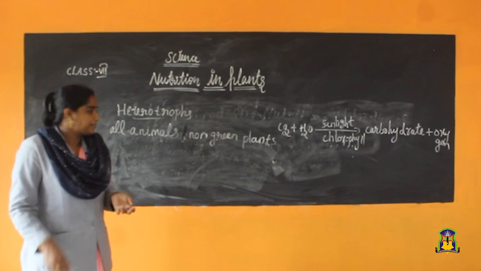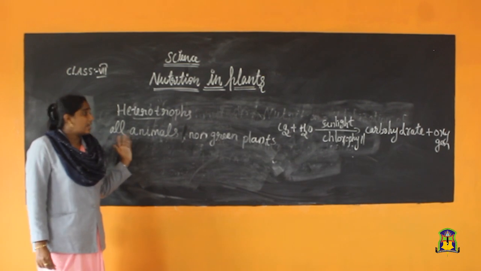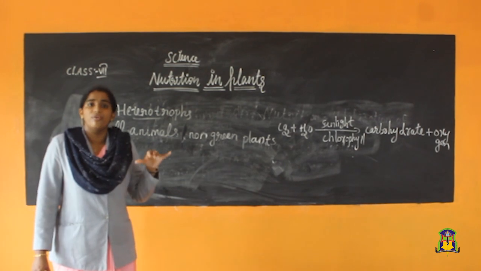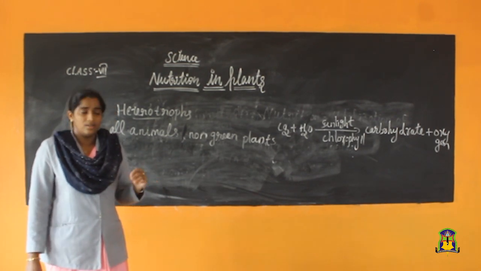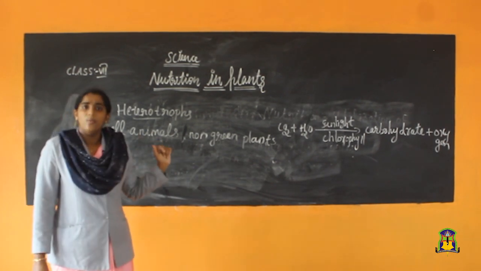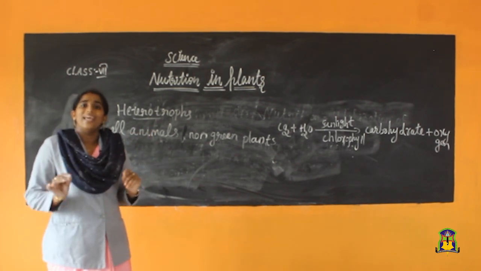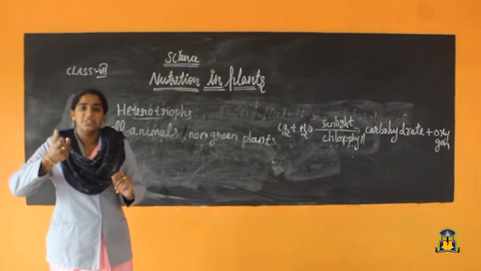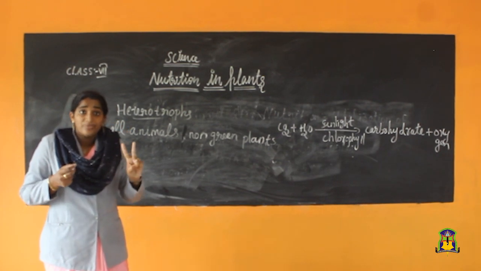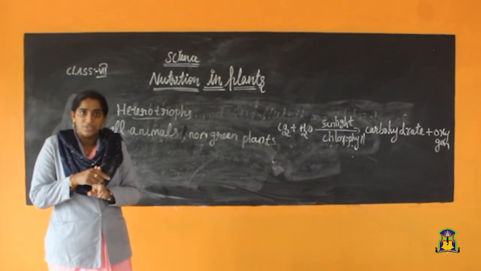Now you got it? Then let me conclude. First we learned about the different types of nutrition. What are nutrients? Nutrients are the components of food that are necessary for growth and development. Okay. Then next we learned about nutrition. What is nutrition? Nutrition is the utilization of food by a living organism to obtain energy. In this chapter, we will discuss two nutritions. Which are they? Autotrophic nutrition and heterotrophic nutrition.